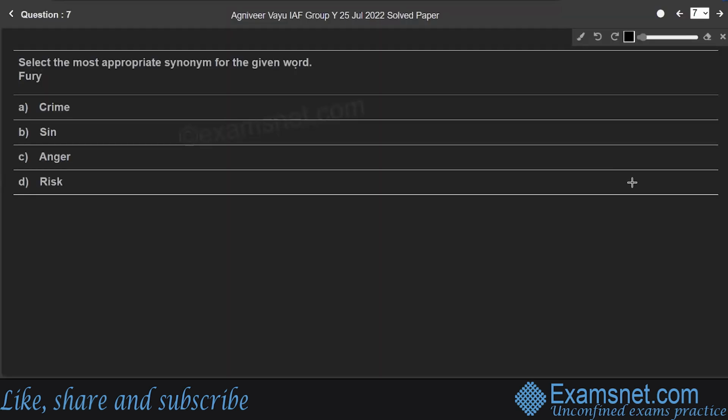Question 7. Select the most appropriate synonym of the given word. Synonym means similar meaning, right? Similar meaning of the word fury. So here fury means wild or violent anger. Among the four options, option C is the synonym of fury.